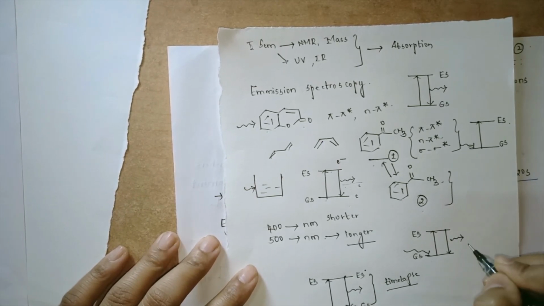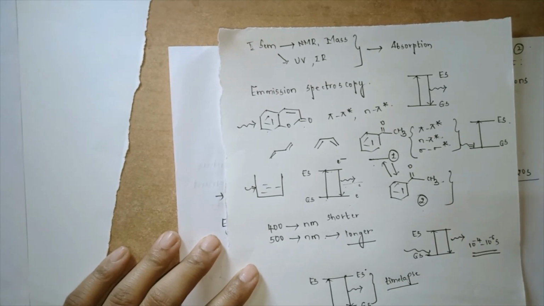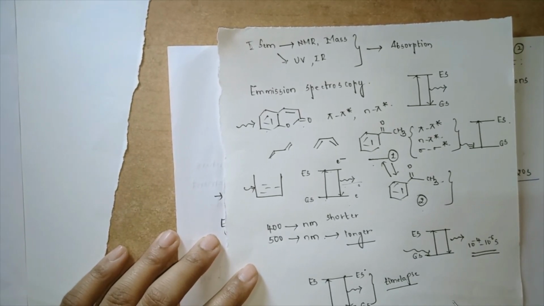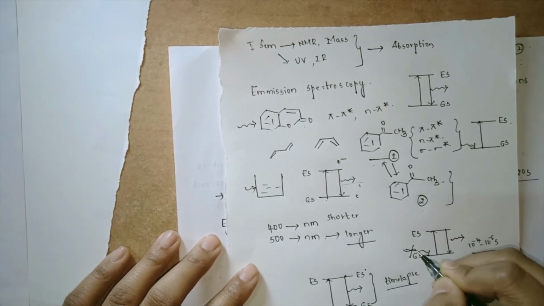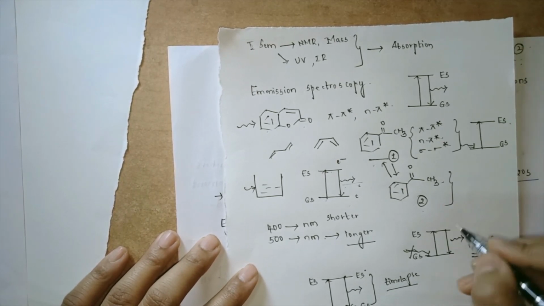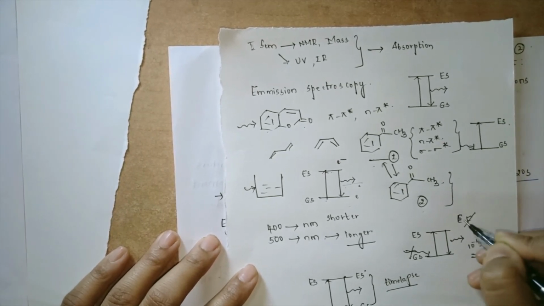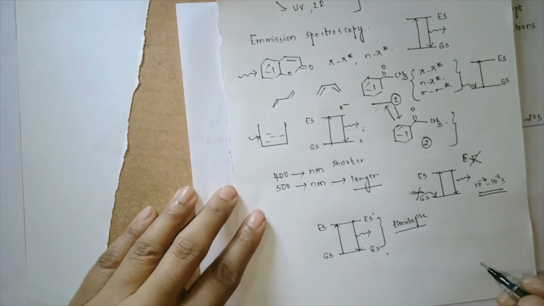Now this happens in 10 raised to minus 4 to 10 raised to minus 6 seconds. This is the time lapse that we can observe for fluorescence, which is very less. Once the source of light is cut off, there will be no more fluorescence phenomenon.